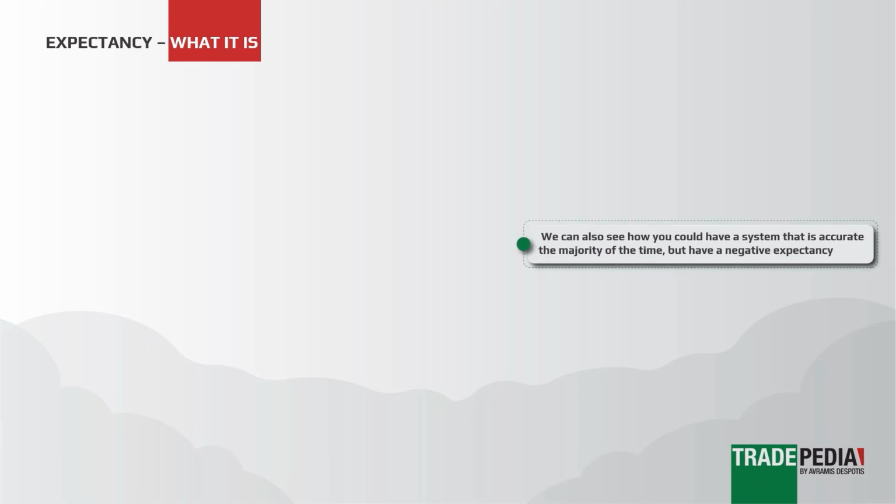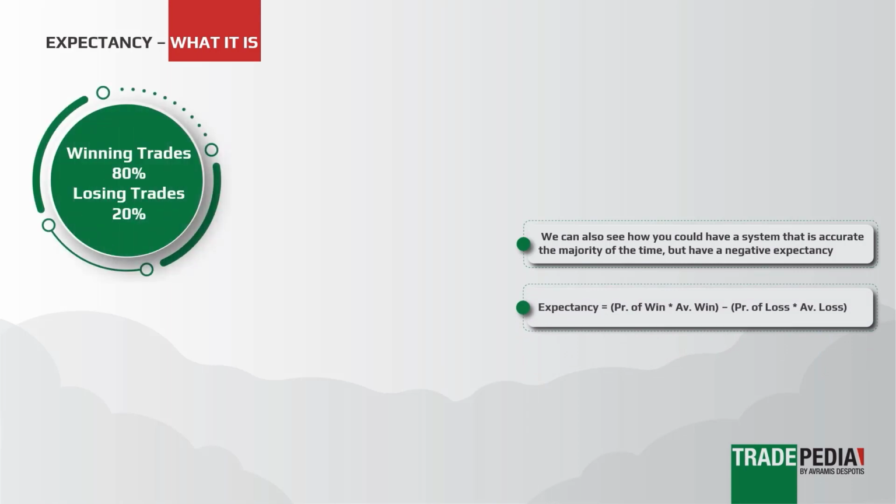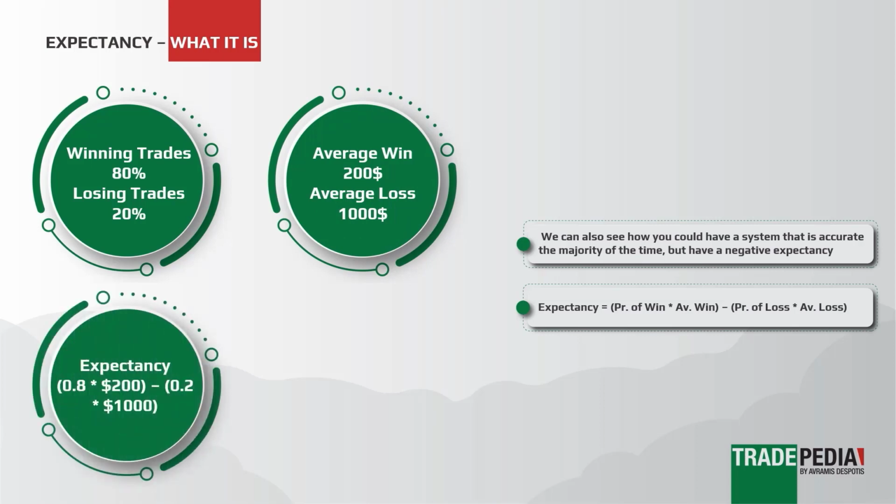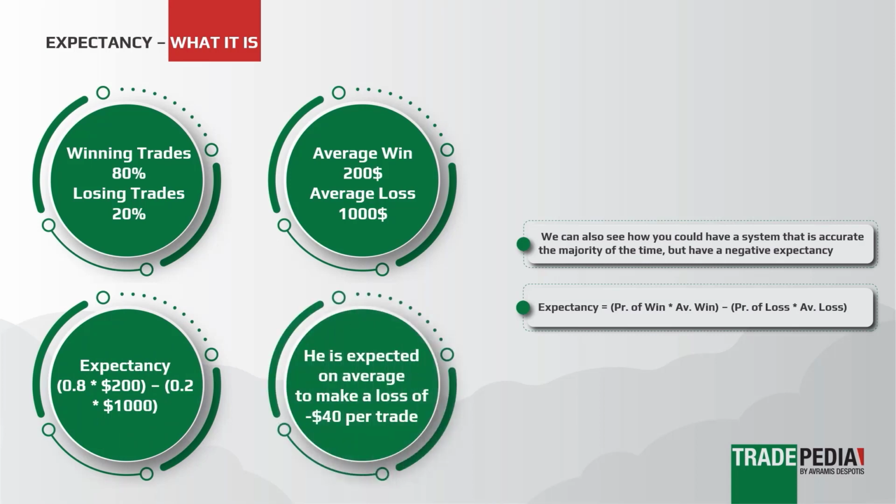We can also see how you could have a system that is accurate the majority of the time, but have a negative expectancy, if the average loss was large enough compared to the average win. In this example, the trader has a system that produces winning trades 80% of the time and losing trades 20% of the time. The average winning trade gives a profit of $200, while the average losing trade is $1,000. Putting the numbers in the formula, we find an expectancy of minus $40. He is expected on average to make a loss of $40 per trade. Even though the system produces winning trades 80% of the time, the expectancy is negative, and thus the trader would lose money over time.